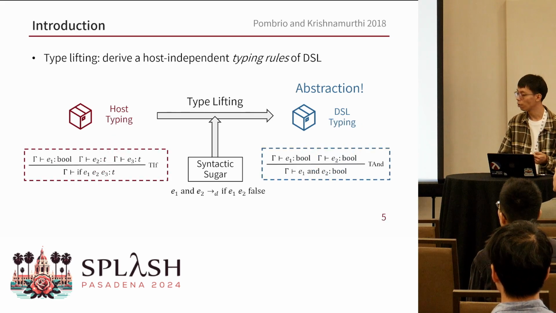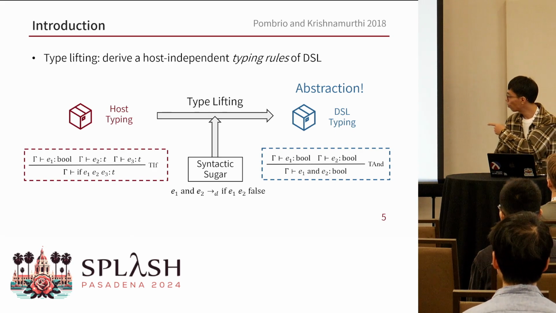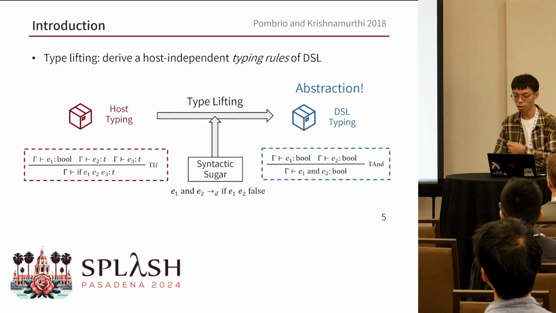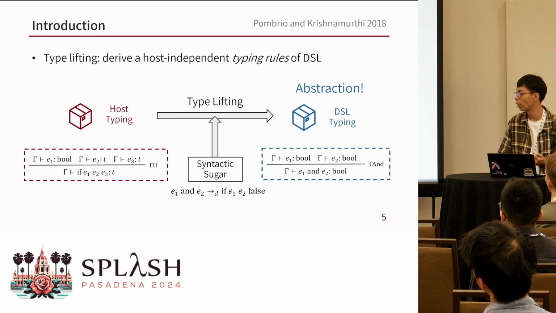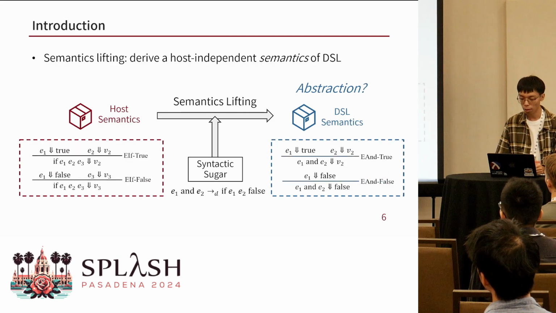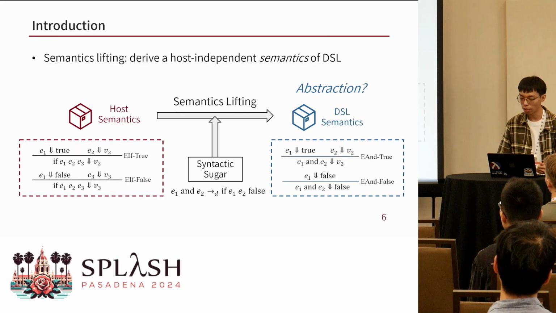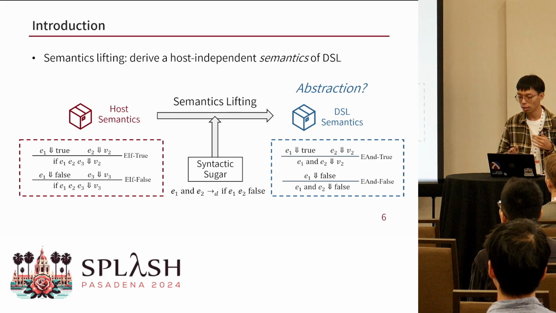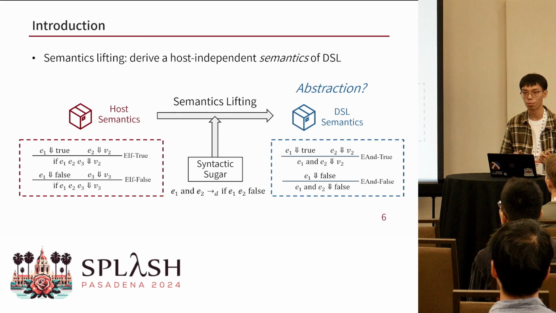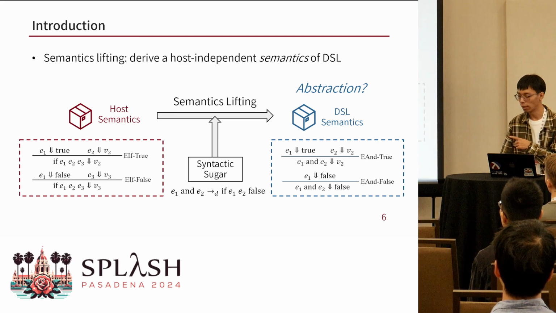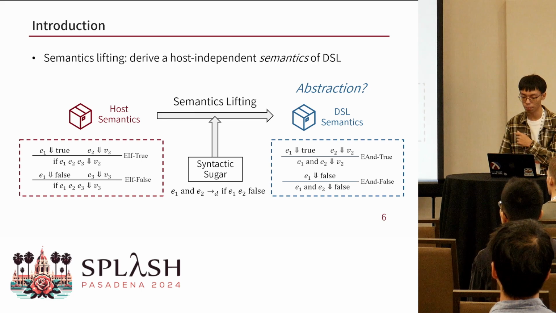The typing rules for the DSL have been successfully lifted by previous work, and the abstraction property has been proved. We can find in the lifted typing rule of and, host language construct if is not mentioned anymore. Naturally, this raises a question. Can we use a similar method to lift semantics? And can we ensure abstraction in doing so? In the case of and, it's OK. And we'll soon demonstrate how the derivation works.